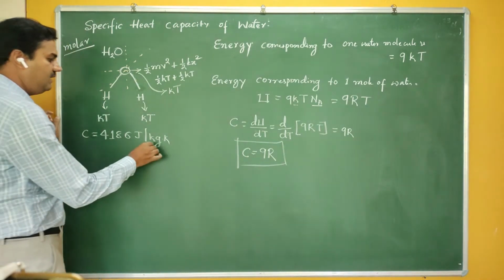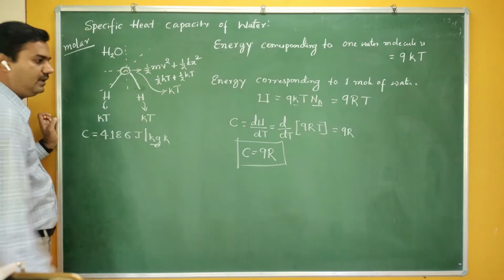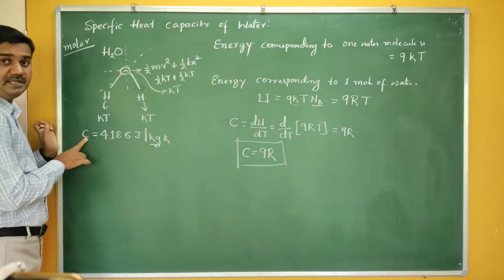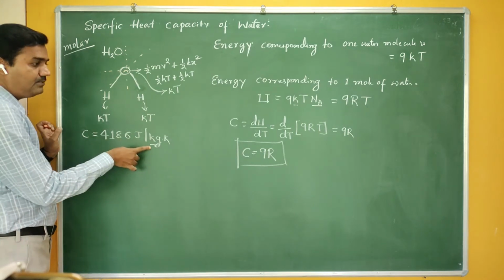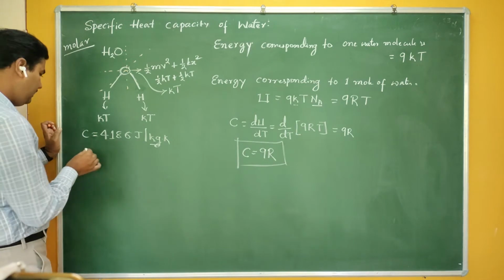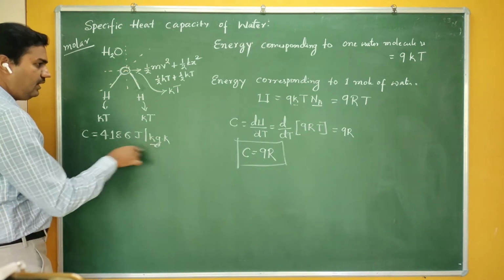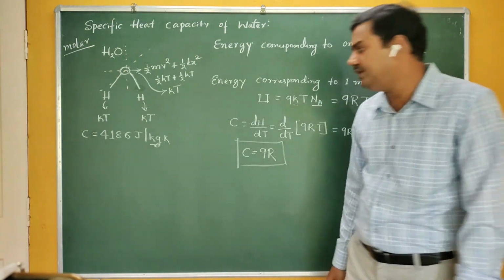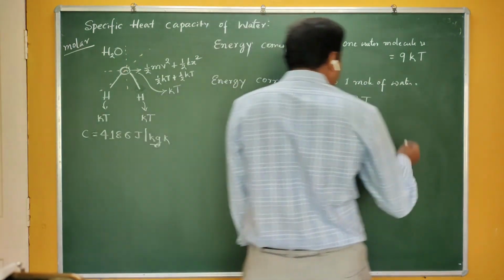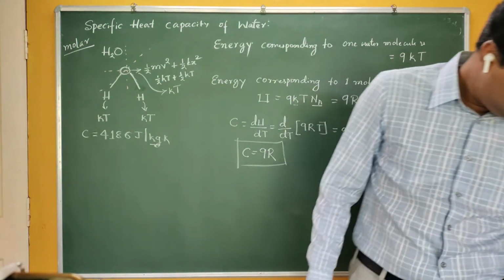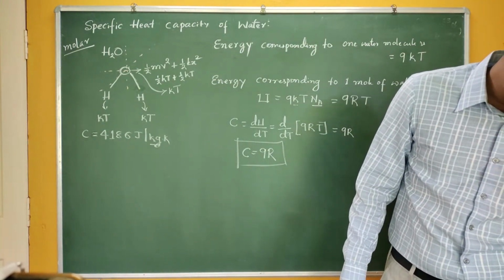Before verifying, note that this is in terms of kg. This 9R is a molar specific heat, while the principal specific heat uses kg. In molar specific heat, we are using 1 mole. So let me convert kg into mole. You know the molar mass. What is 1 mole of the water?